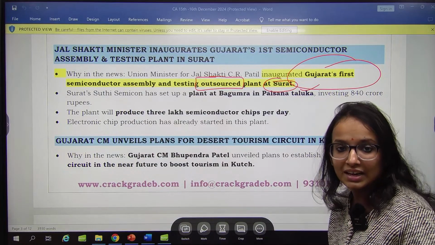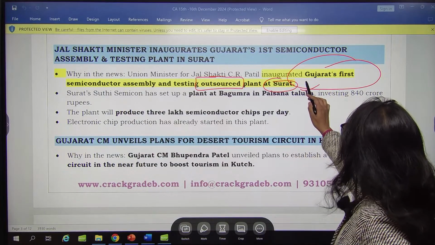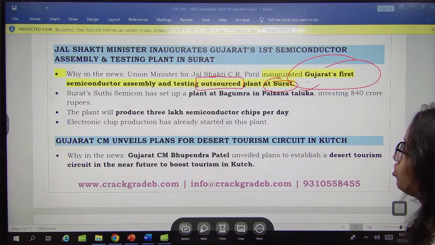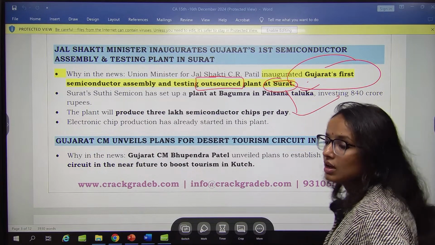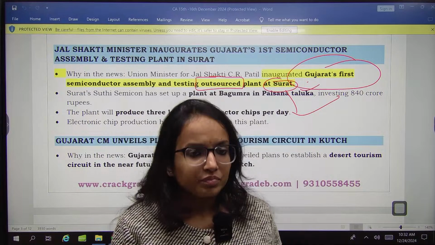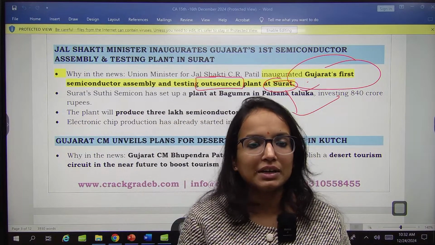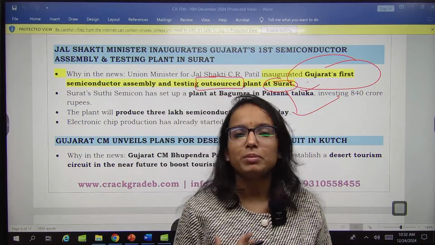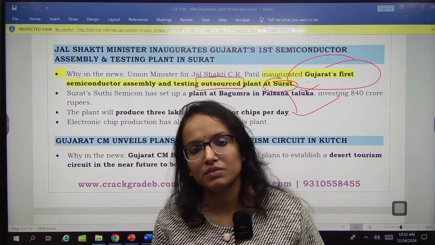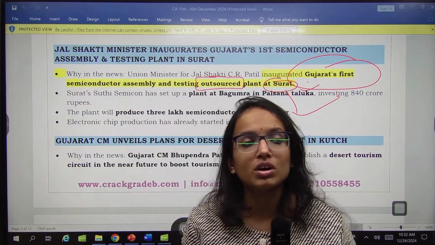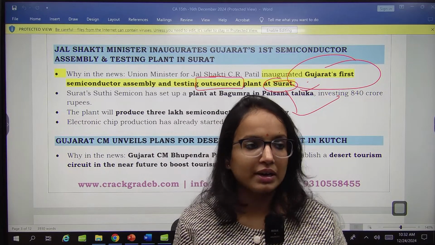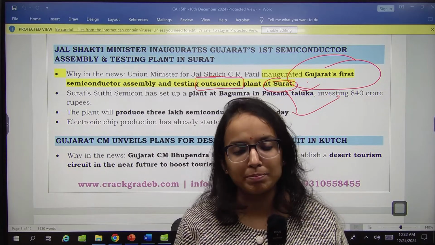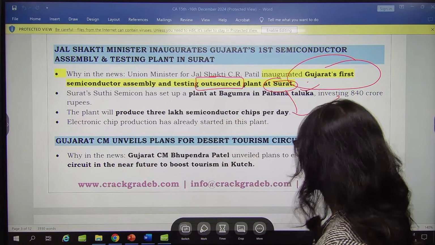Remember, I am again highlighting this. 3 times I have highlighted. Inaugurated Gujarat's first semiconductor assembly and testing plant, which is outsourced. Okay, location is Gujarat. Remember this. Before moving on to the next one, semiconductor is a probable area of questions for you. This is a future industry, and it is also a future area of questions. Remember, whatever comes out from the semiconductor industry, any significant development like this should be read carefully.